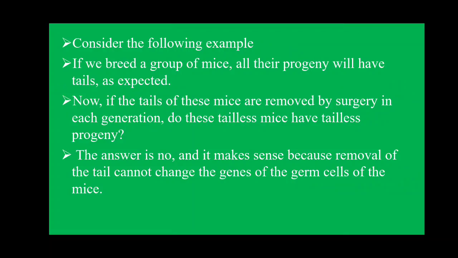And we know that for every character genes are responsible. Genes give all the characters, so there is no change in the gene, and all the progeny of the tailless mice will have tails, because the gene for the tail is not changed. It makes sense because removal of the tail cannot change the gene of the germ cell of the mice.